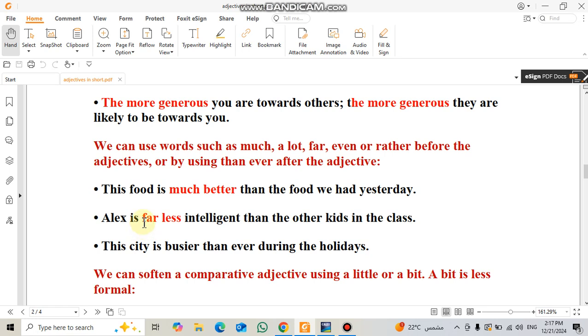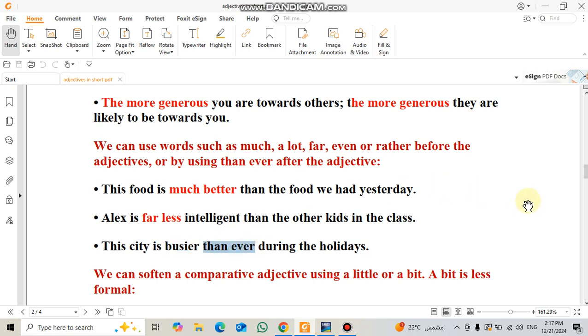We use far before less. Or another example, this city is busier than ever during the holidays. We use the adjective first, then we add than ever after the adjective.